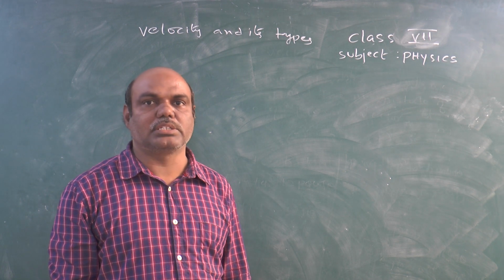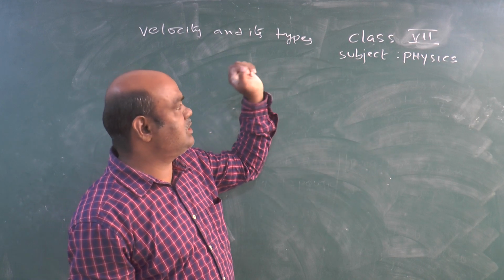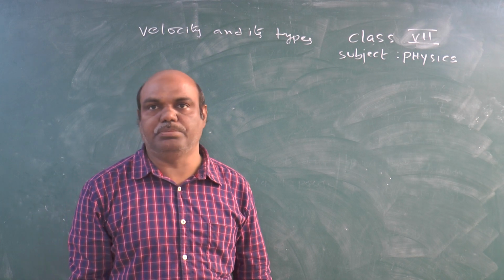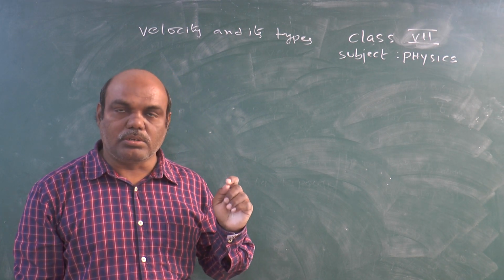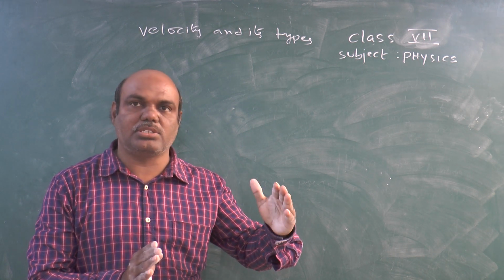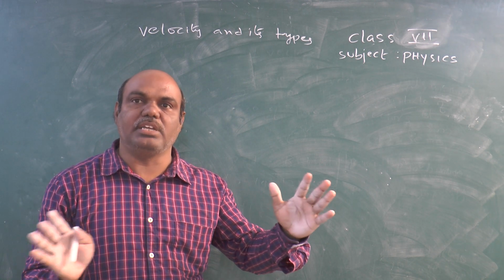Today we are going to discuss 7th class physics. The topic is velocity and its types. One point to keep in your mind: speed and velocity both are not the same.